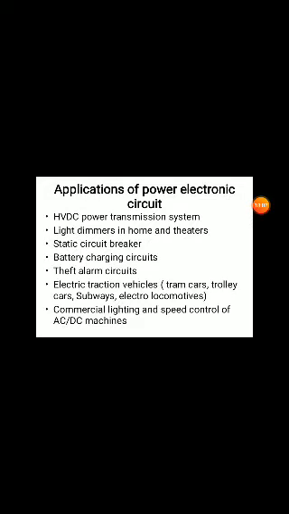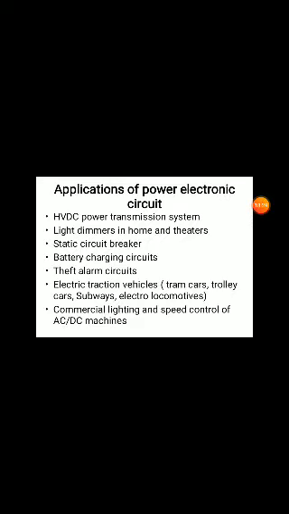Static circuit breakers. Second one will be circuit breakers. Also we are operating different voltage levels to control the operation. Next, battery charging circuits.